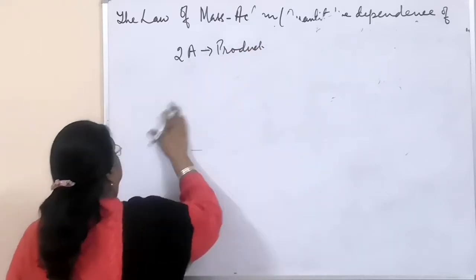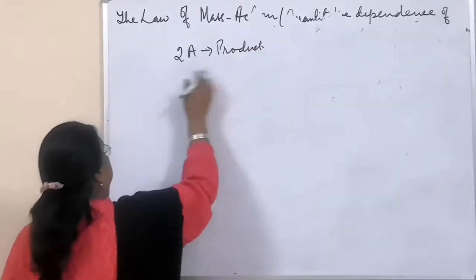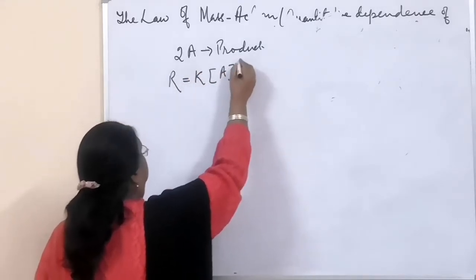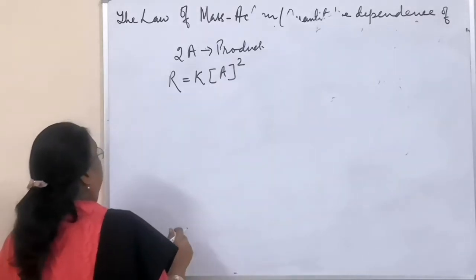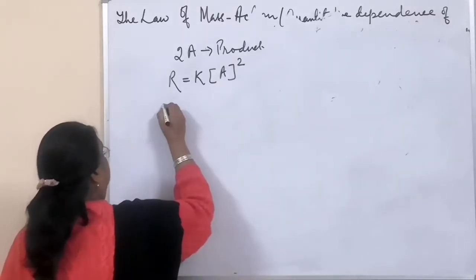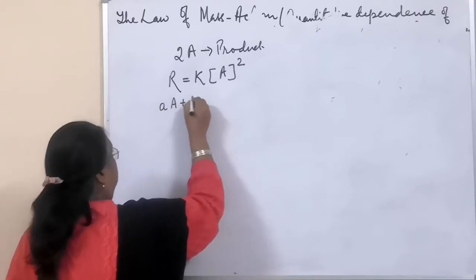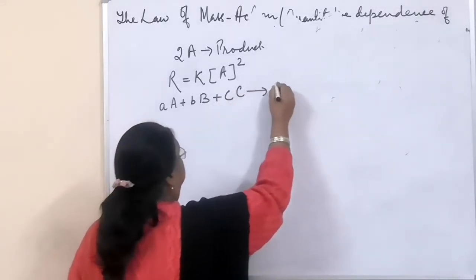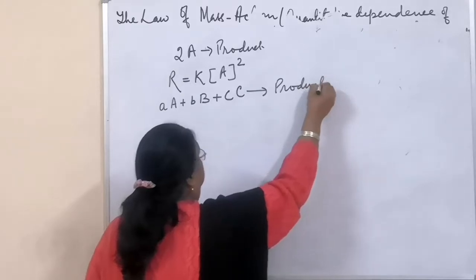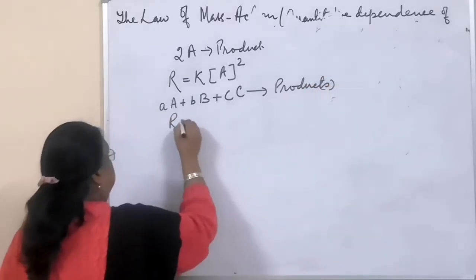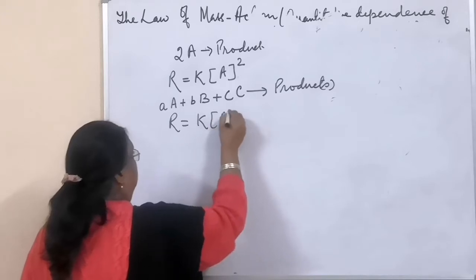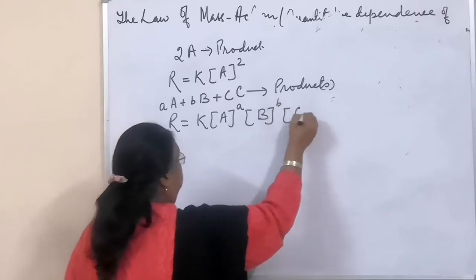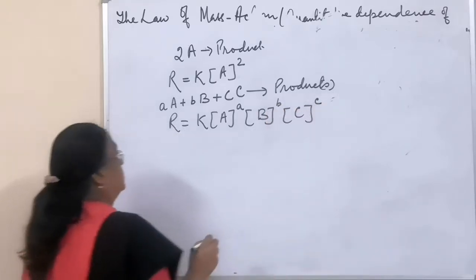According to the law of mass action, rate is equal to K into concentration of A raised to the power 2. And if you have a reaction like a moles of A, b moles of B and c moles of C giving you product or maybe products, then rate is equal to K into concentration of A raised to the power a, B raised to the power b and C raised to the power c.